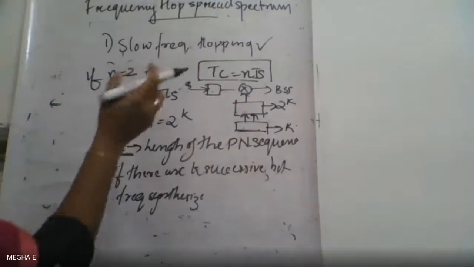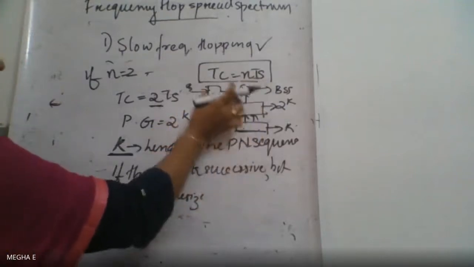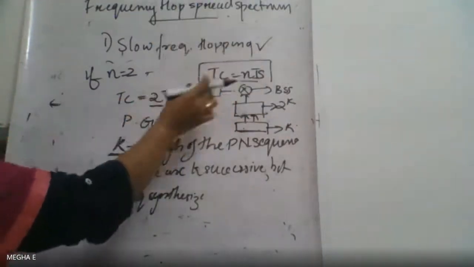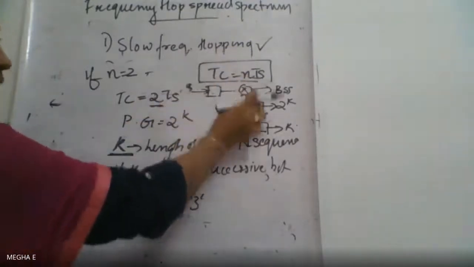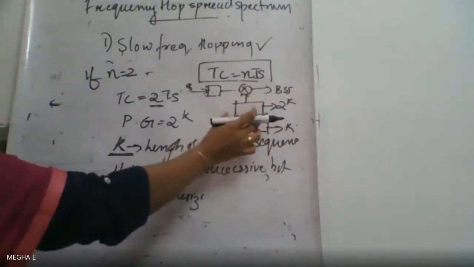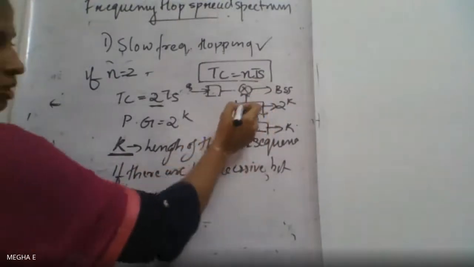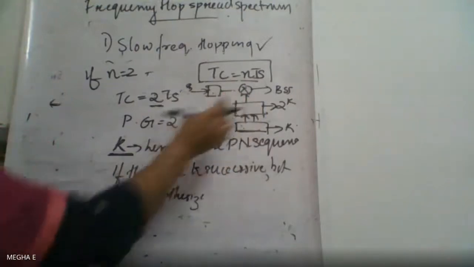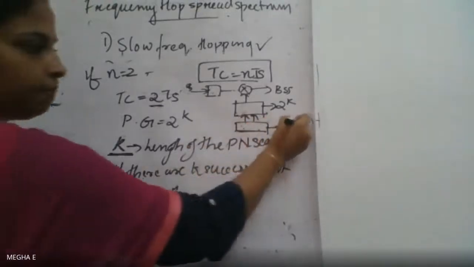So basically, the binary MFSK modulator output, the MFSK signal, is a narrowband signal. This narrowband signal is multiplied or mixed with the spreading code to convert it into a wideband signal. That is our spread signal. So we have a PN generator, which is supplied to a frequency synthesizer, and the output depends upon the length of the PN sequence, that is, it depends upon K.